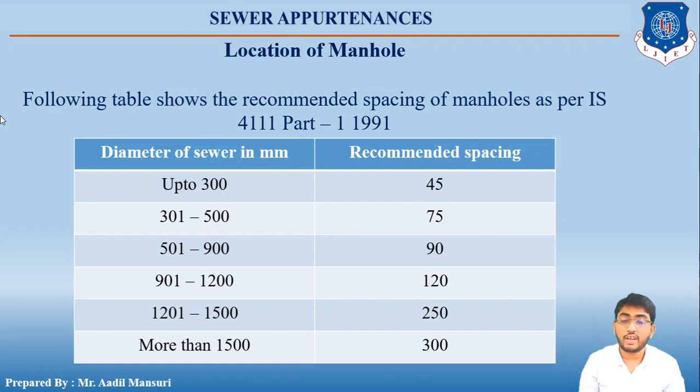For 1201 to 1500, the recommended spacing is 250. And for a sewer diameter greater than 1500 mm, the recommended spacing is 300. Okay, so the larger the diameter, the recommended spacing goes on increasing.